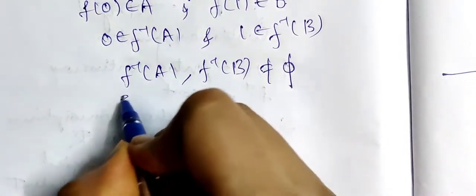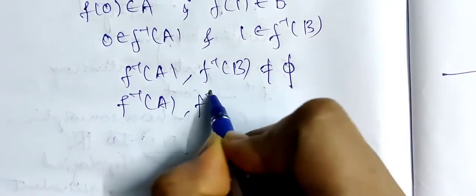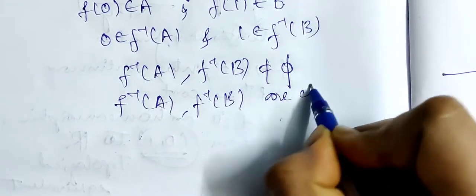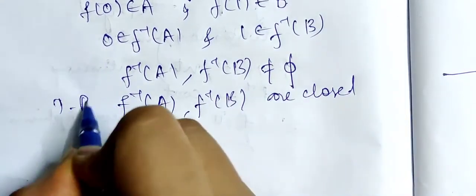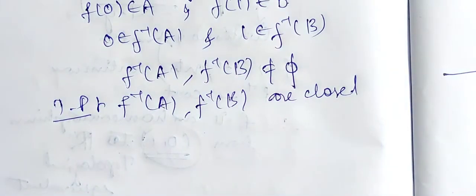Now we have to prove that f inverse of A and f inverse of B are closed.